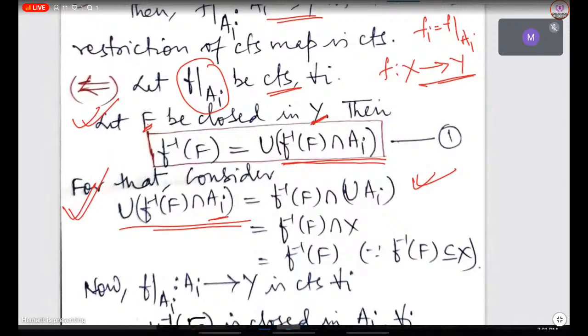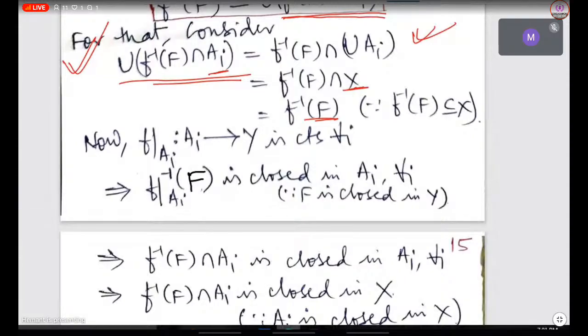This is nothing but equal to f inverse of F intersection union A_i. और union A_i क्या है? पूरा का पूरा X के equal है, और चूंकि f inverse of F X में contained है, तो f inverse of F intersection X क्या होगा? वो f inverse of F के equal होगा. तो we have this equality. So this equality basically we will use. Okay, but here our target is to prove this thing कि ये जो f X से Y में है ये continuous map है. Okay.